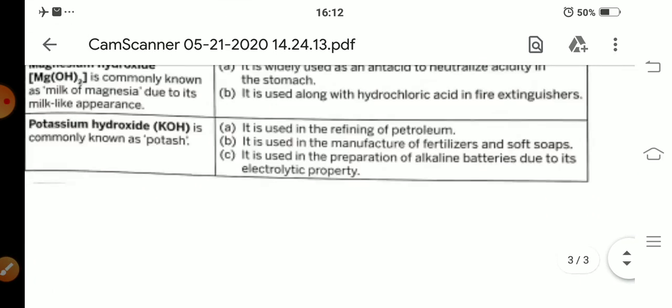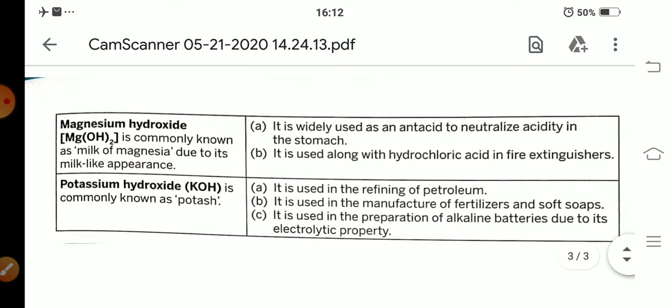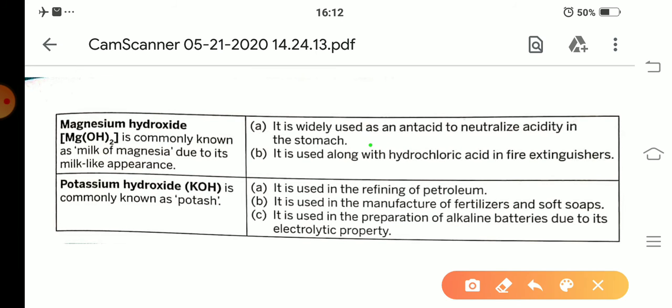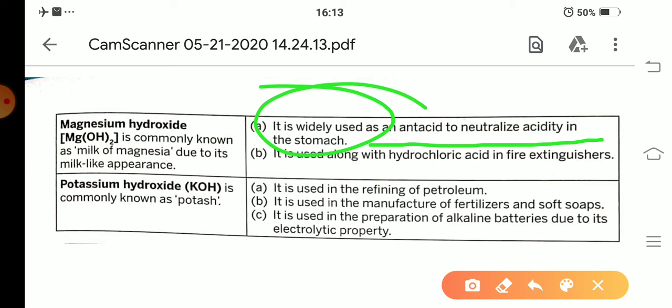Next one is magnesium hydroxide. It is widely used as an antacid to neutralize acidity in the stomach. When acidity occurs in our stomach, meaning the amount of acid is increased, then it is used as an antacid. Next, it is used along with hydrochloric acid in fire extinguishers.